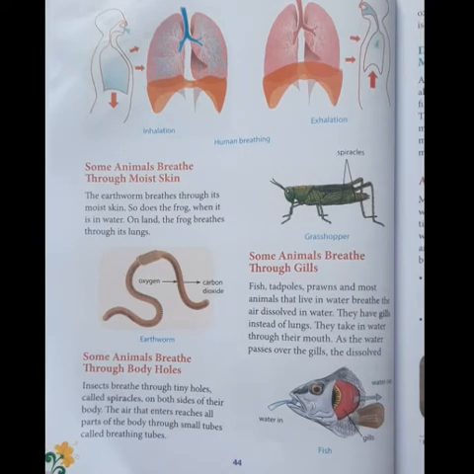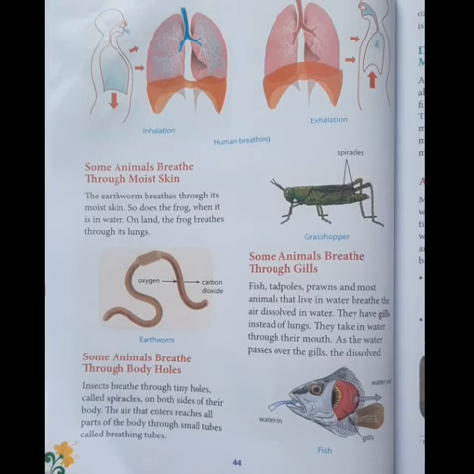Next, we have studied the food habits of animals. Animals are of three types according to their food habits. They are herbivores, carnivores and omnivores. Herbivores are the animals which eat only plants, for example, deer or a cow. Carnivores are the animals which eat the flesh of other animals. They will kill the other animals and eat their flesh. For example, we have tiger and lion.